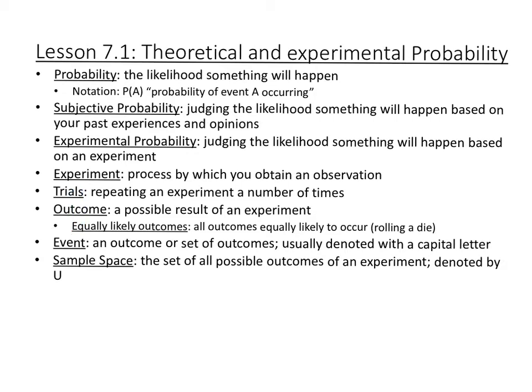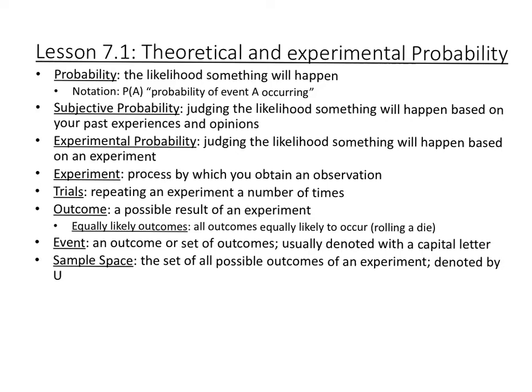Trials is how many times you repeat that experiment. So if you flip a coin 100 times, there would be 100 trials. Outcome is the result. So I flipped a coin and I got a heads. That's the outcome. Equally likely outcomes are outcomes that are all equally likely to occur. So for example, if you flip a fair coin, there's a 50-50 chance of a heads or a tail, or rolling a fair die. Event is the outcome or set of outcomes.